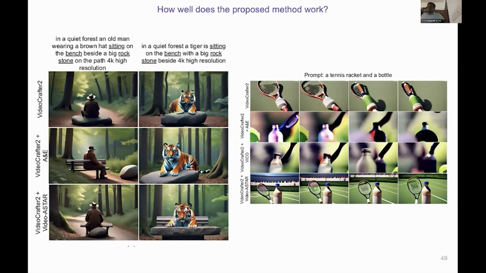A tennis racket and a bottle. The first row is the baseline, and the last is our A-star plus Video Crafter. As you can clearly see, the last row shows both a tennis racket and a bottle in every frame with a consistent color setting. So qualitatively, the method does what it is designed to do.